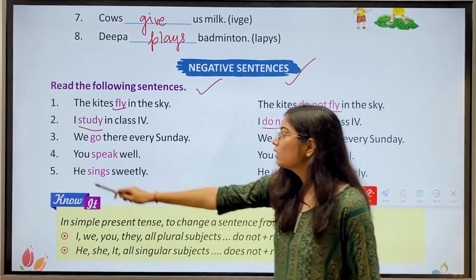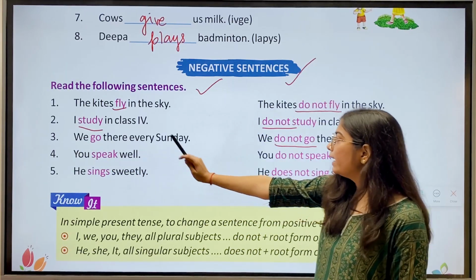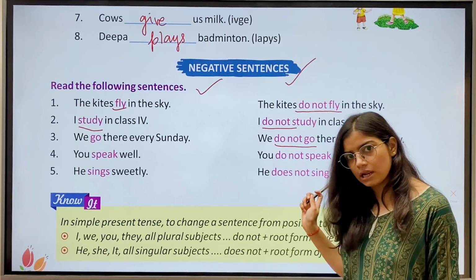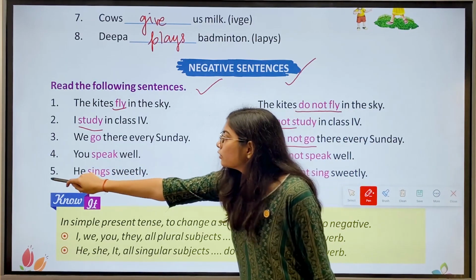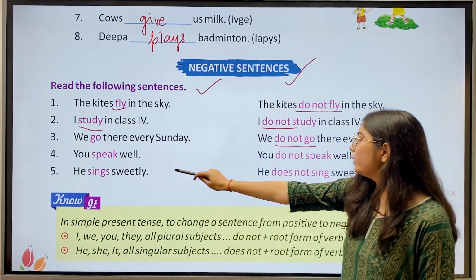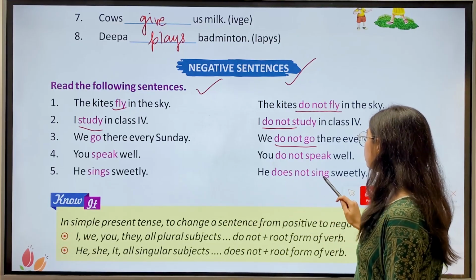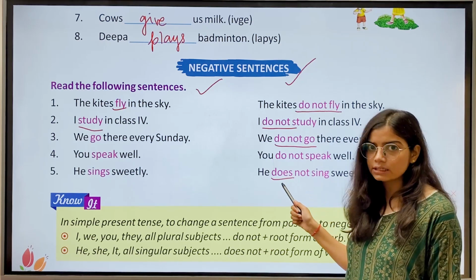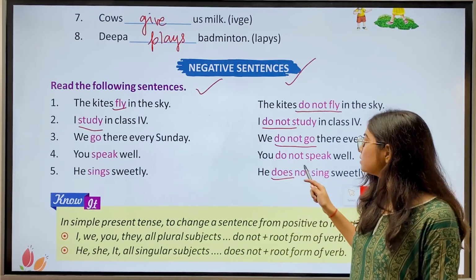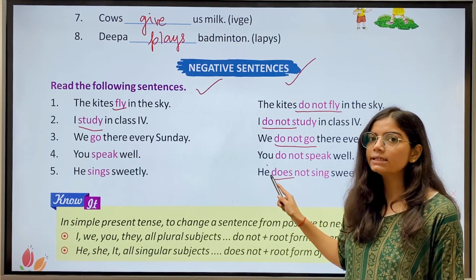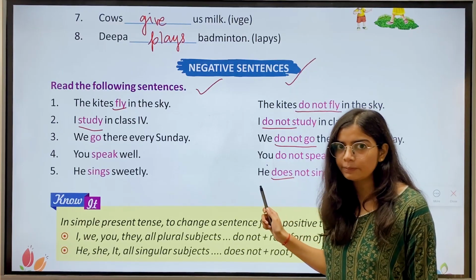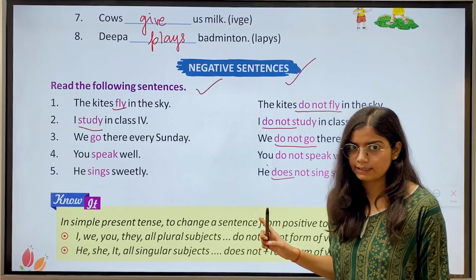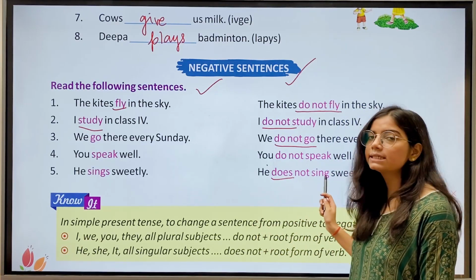Fourth, you speak well. You do not speak well. Got it? Fifth, he sings sweetly. He does not sing sweetly. Now here you can see we have used does not. Why? Because it is a singular pronoun. So with a singular pronoun we use the verb with es or s. So here it is does not sing.